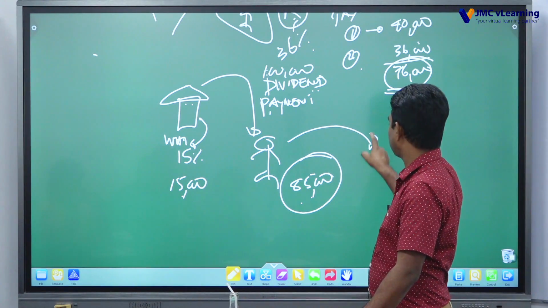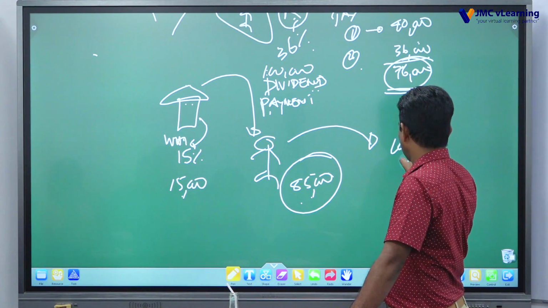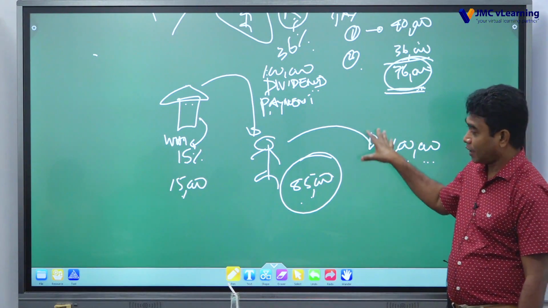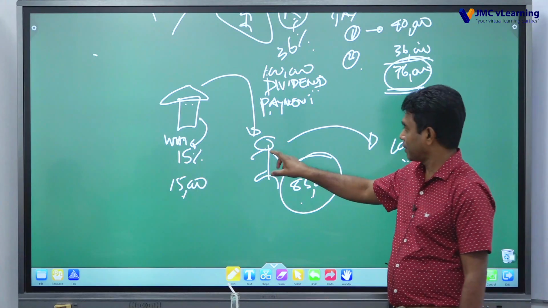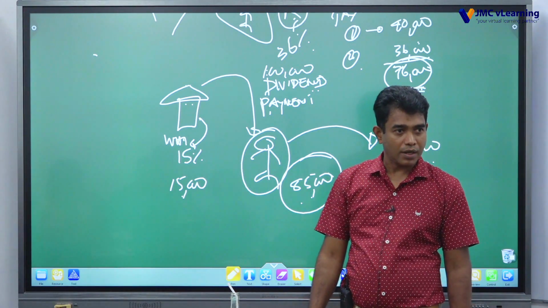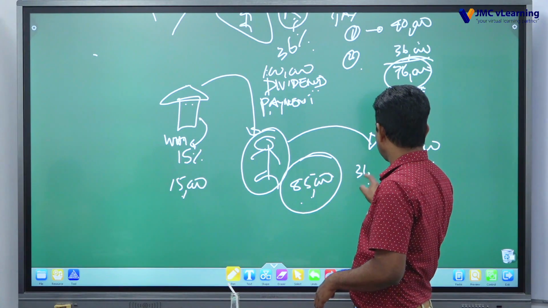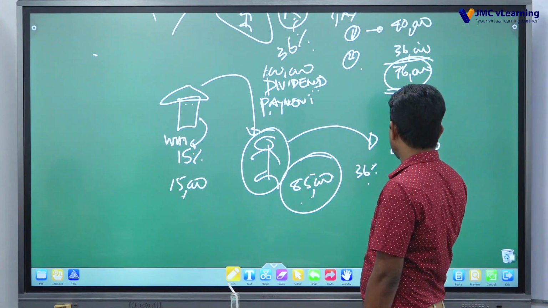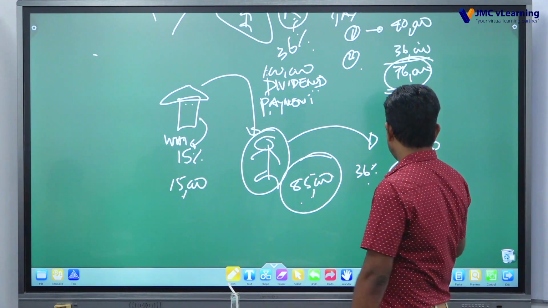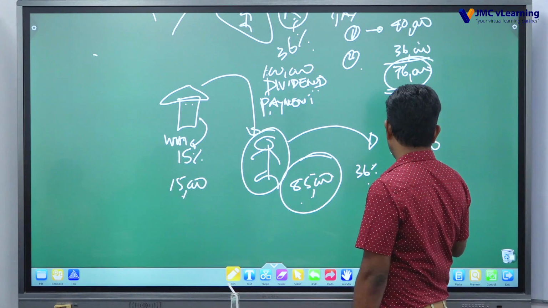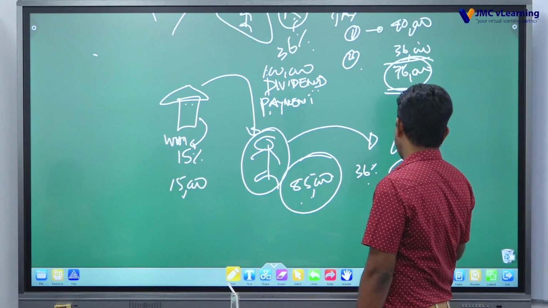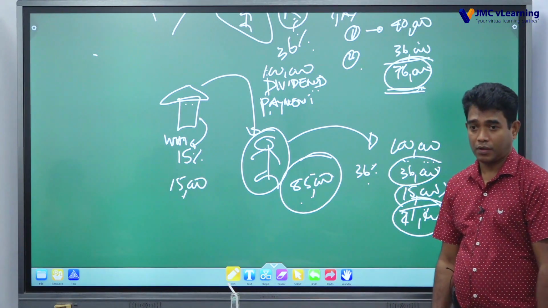So if we work out his tax liability, he has to consider the gross income, and as per the tax rate applicable to that particular person, he has to work out the tax liability. Assume he is liable for tax at 36%, then he has to work out the tax on this income: 36,000. Tax has been paid at the time of payment, 15,000, then the balance to be paid is 21,000. That is the mechanism.